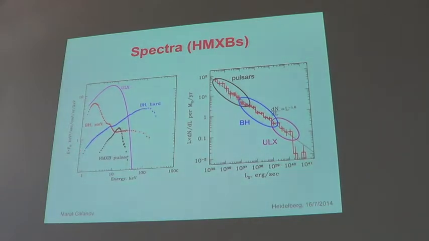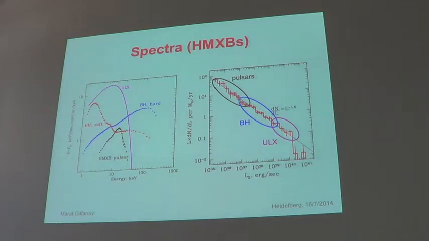Spectra. I'm not going to show the total spectrum of a star-forming galaxy, but I'll just show what the components are. So if you look, this is a luminosity function. This is the luminosity range from 10 to 35 to 10 to 40. Different luminosity ranges are occupied by different types of sources: pulsars, black holes, ultraluminous X-ray sources, and they have a vast variety of spectra. And the main contributor, black holes, also have changes of spectral states, where they have vastly different spectra, like here, for example, this is Cygnus X-1, it can change dramatically.